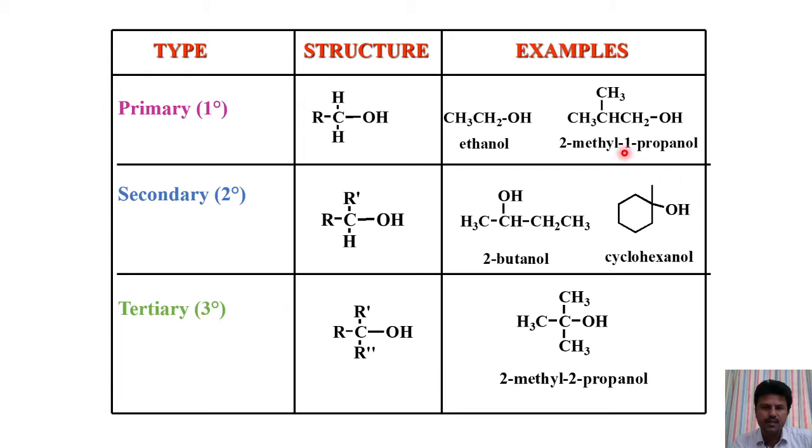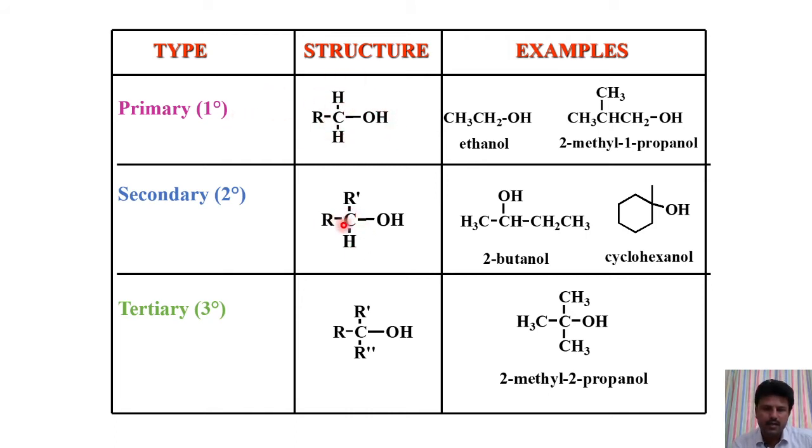If you see this table, this is the primary carbon atom because this carbon is directly bonded to only one other carbon atom or alkyl group. So, to this primary carbon the OH group is bonded. So, this is an example of primary alcohol.